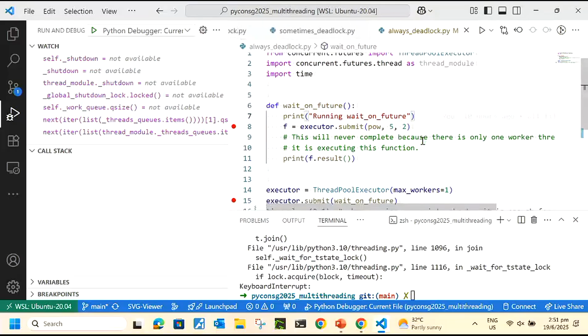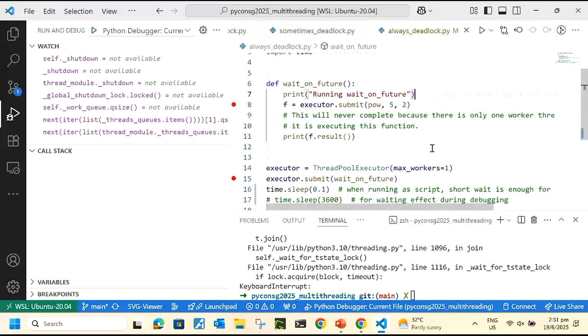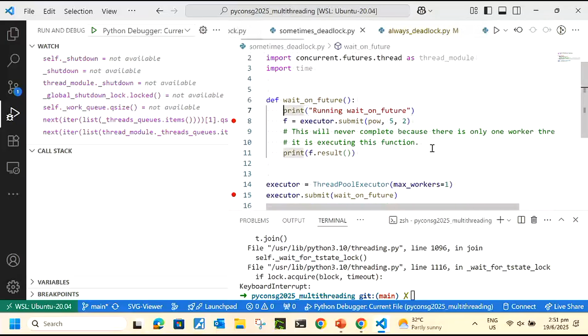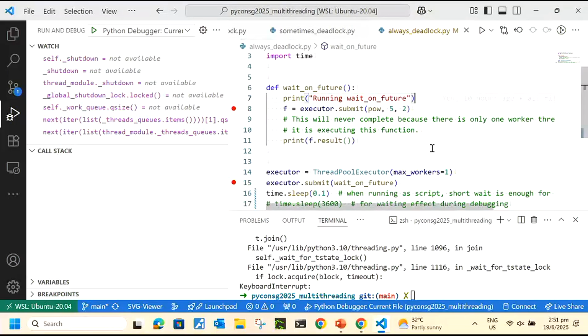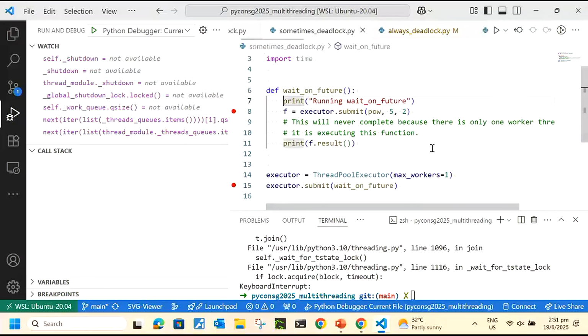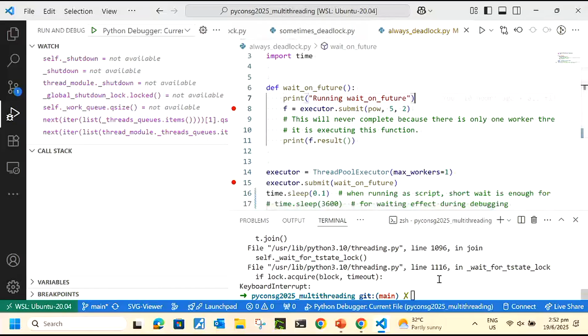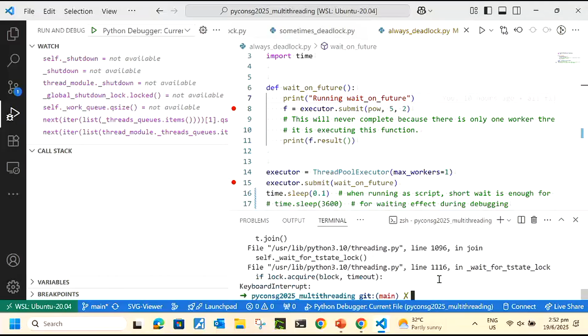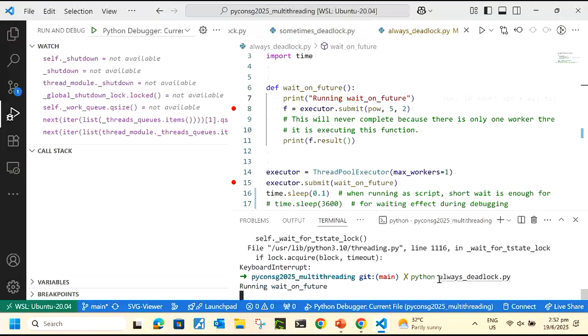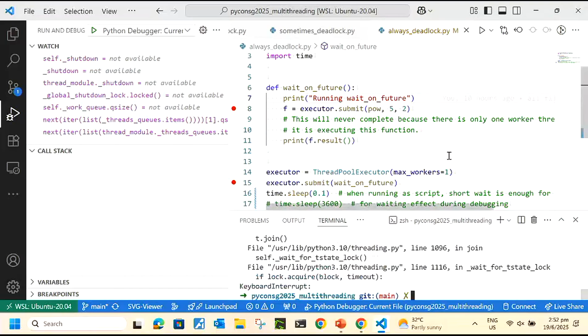What is the difference between always and sometimes? Okay, look at this. Lines 6 to 11 are the same. The only difference is line 16. In always, I added a time.sleep. In sometimes, there is no time.sleep. Now, I'm going to run always. Lock. Do it a few times to convince you. Lock, lock, lock. Okay, pretty sure it's always locking.